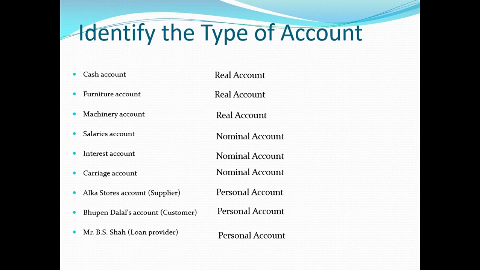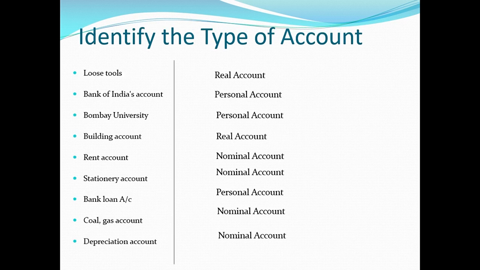When we talk about the next one, B.S. Shah, loan provider. So loan provider B.S. Shah is a person, therefore personal account. Moving on. Loose tools. Loose tools are the tools which are helping the production process, like screwdriver, hammer, etc. These are the loose tools. So loose tools are assets for the firm, therefore real account.